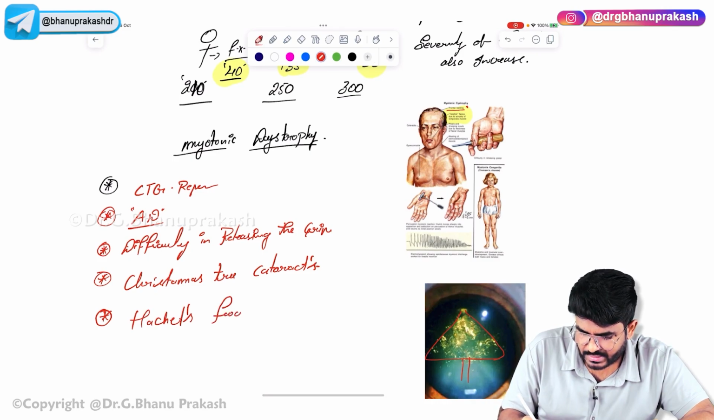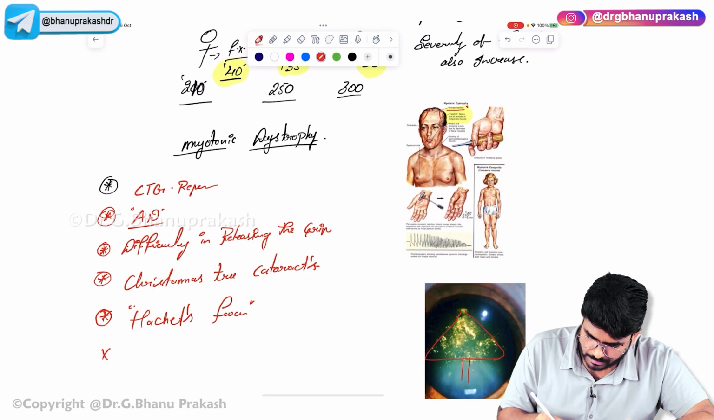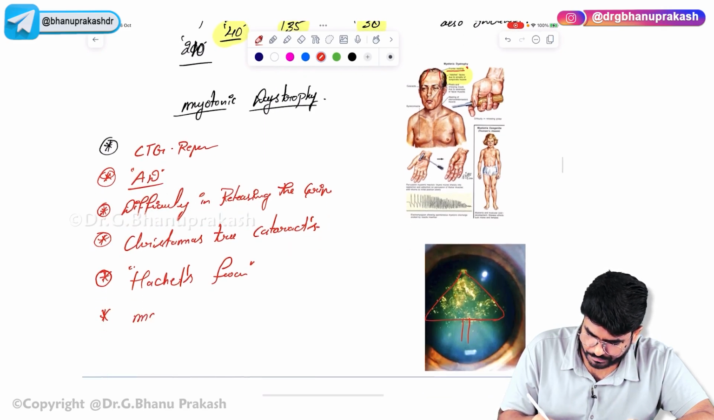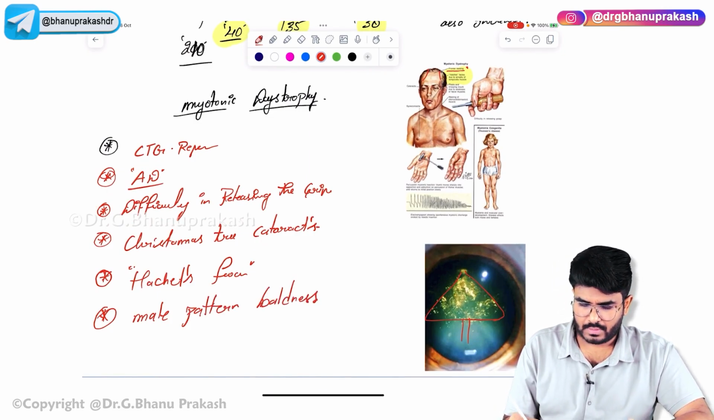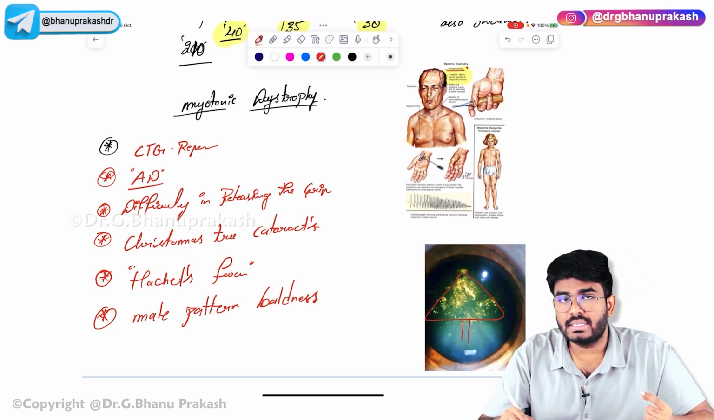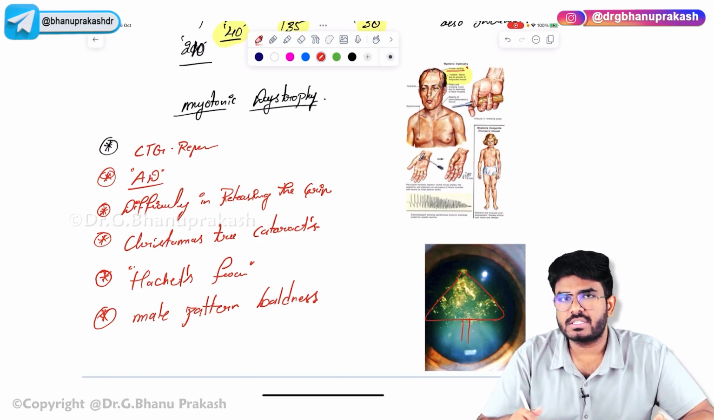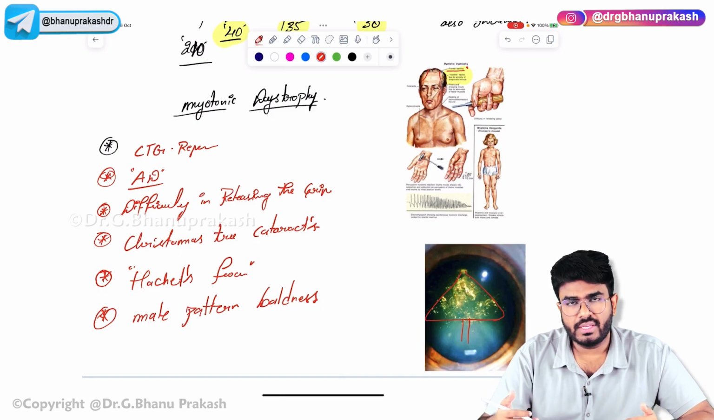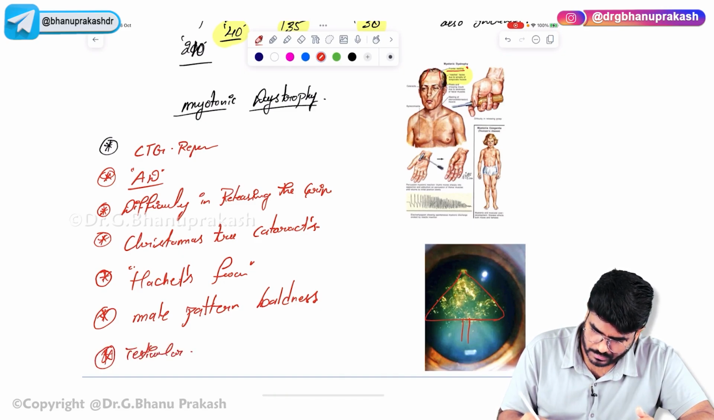Hatchet faces, balding is going to be seen, so male pattern baldness. Next, what else should you know? In the previous condition, Fragile X syndrome, everything is long face, long mandible, long ears, big testes. But this patient with myotonic dystrophy is going to have testicular atrophy.